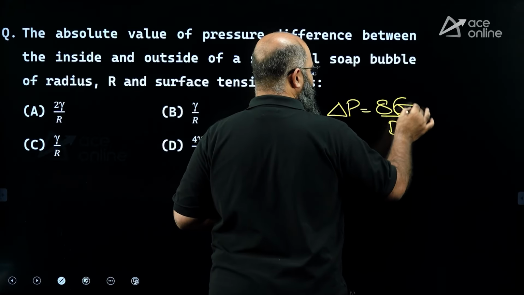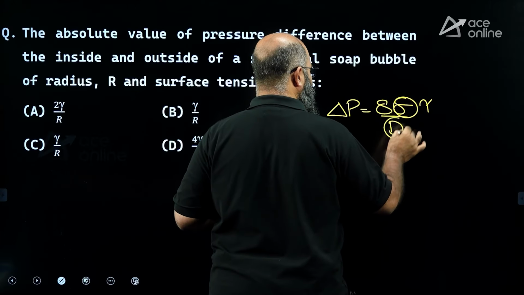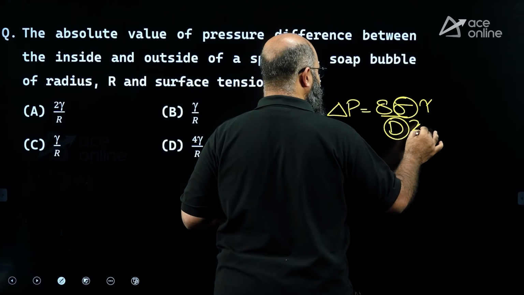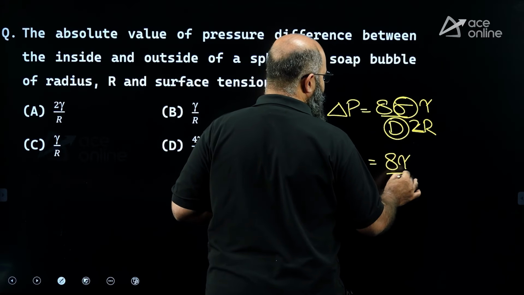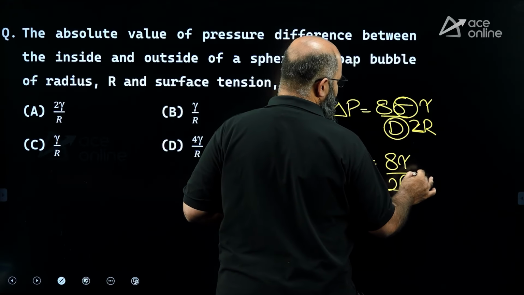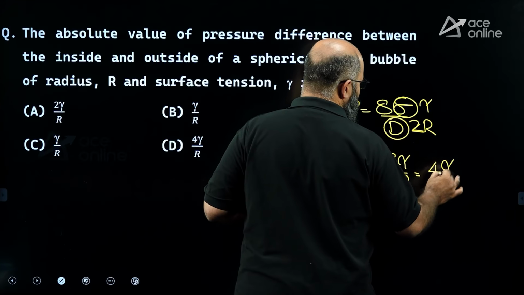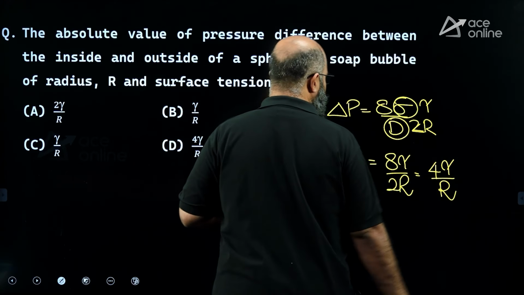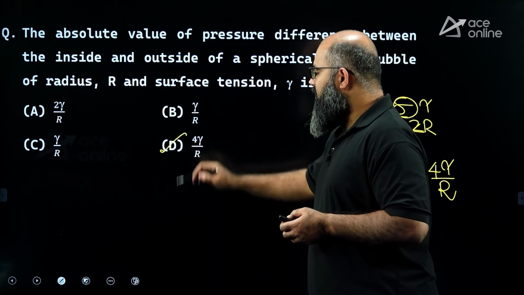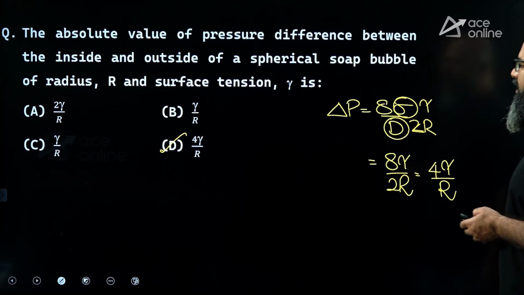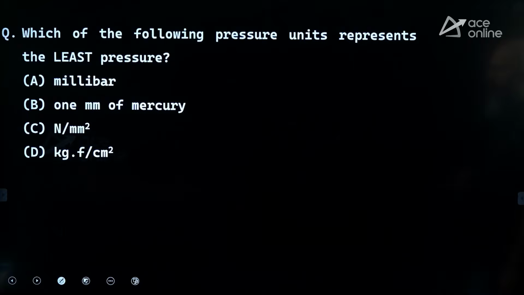Sigma he is saying is gamma over here, and d you replace by 2r. So this becomes 8 gamma divided by 2r, which is equal to 4 gamma divided by r. So the correct answer over here is 4 gamma divided by r, which is option D. I hope it is clear till here to all of you. Moving further to the next question.